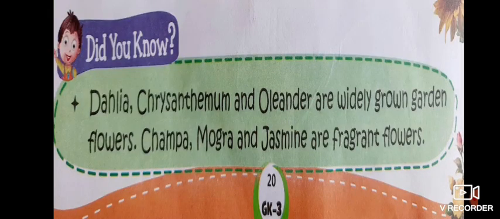And champa, mogra and jasmine are fragrant flowers. The fragrance is very nice and strong of these flowers. Okay children, so that's all for 14th chapter. Now we will go to our next chapter, that is 15th chapter.